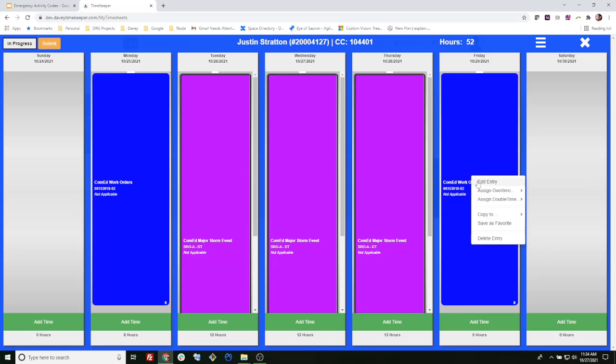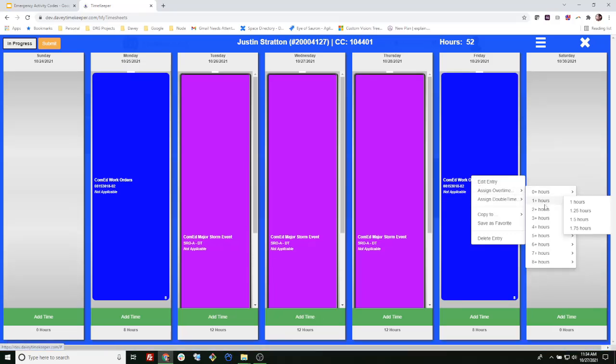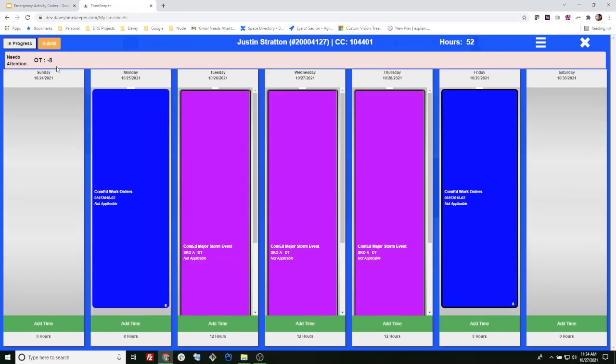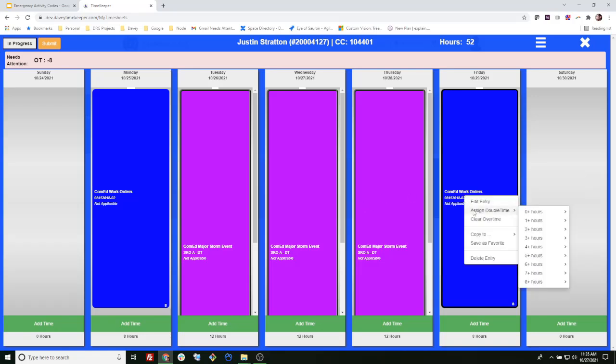Now, if I were to go ahead and make this an overtime activity, you'll notice that the ribbon will then reappear. It is because it knows I have not put in more than 40 hours of regular billable work, so I do not qualify for this particular overtime. The emergency activities are more or less just exemptions to the normal time valuation processes.